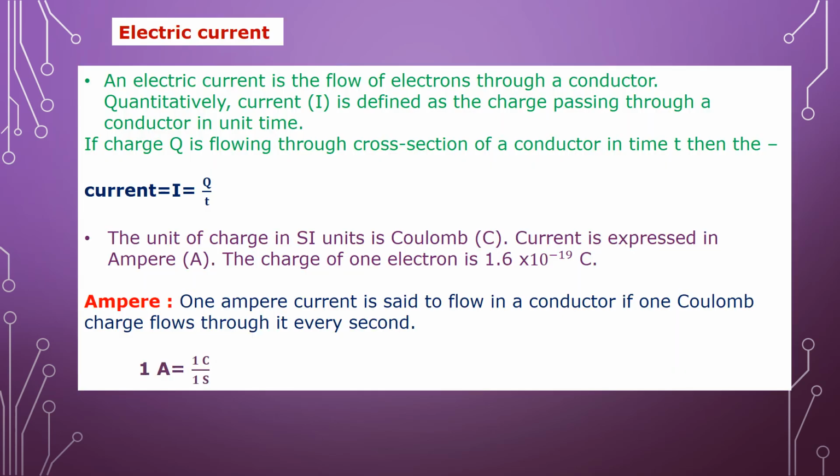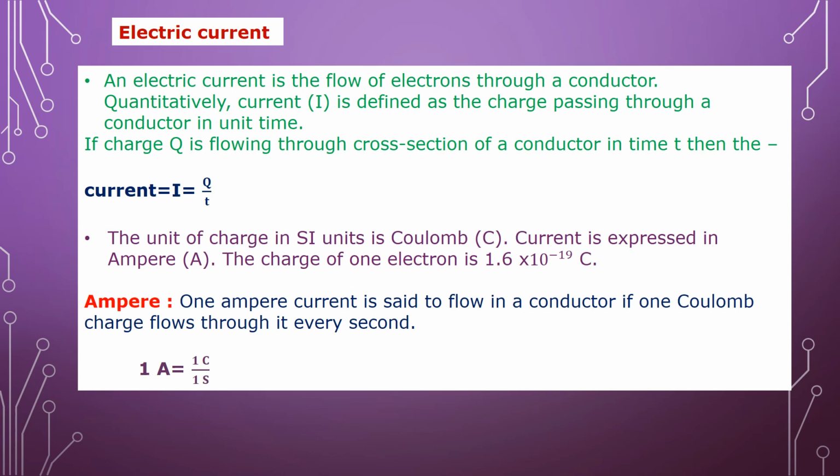Now let us see, children, the next concept, that is electric current. An electric current is the flow of electrons through a conductor. Quantitatively, current is defined as the charge passing through a conductor in unit time.